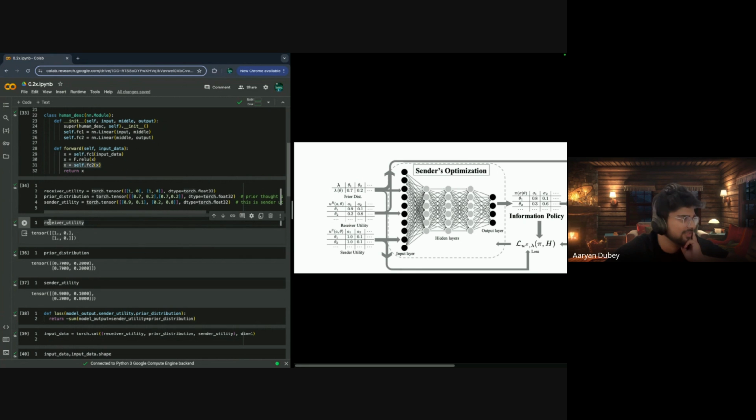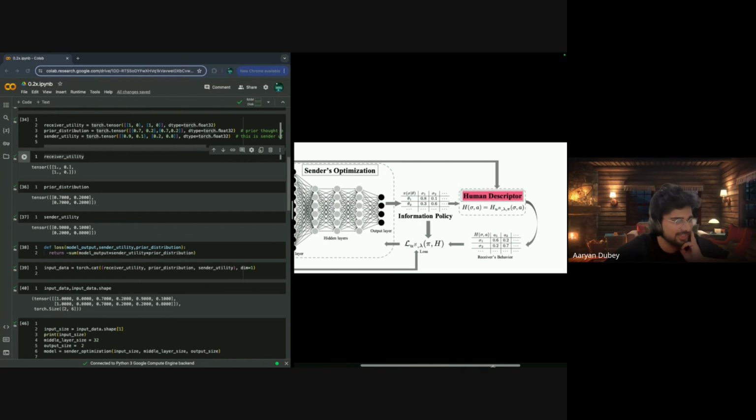What they define it here is 1, 0, 0, 1. I just put 0, 1, 0, 1, 0. This is a receiver utility. Then a prior distribution, 0.7, 0.2. I needed it for the shape, so I just put it there again. Then we have the sender utility function, that is 0.9, 0.1, 0.2, 0.8. Just to see how the algorithm works, right? So as usual, receiver utility, prior distribution, sender utility.